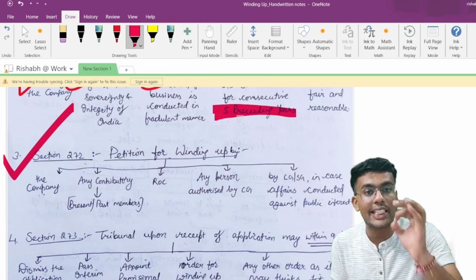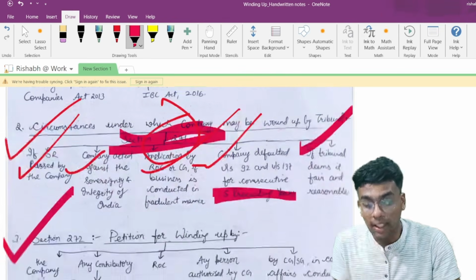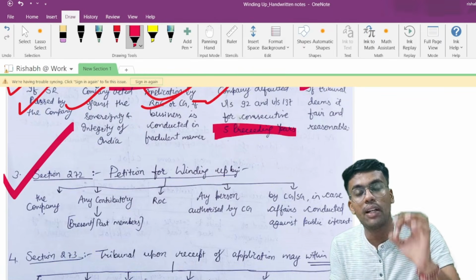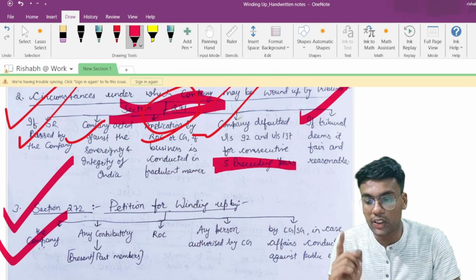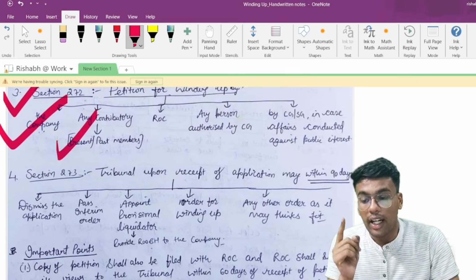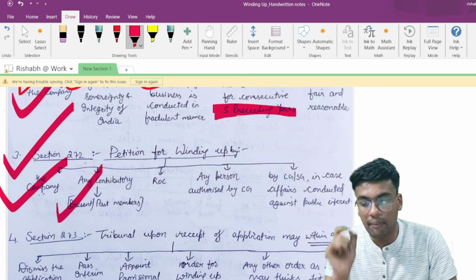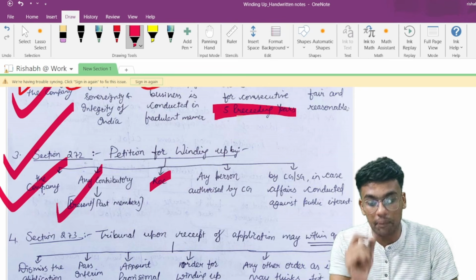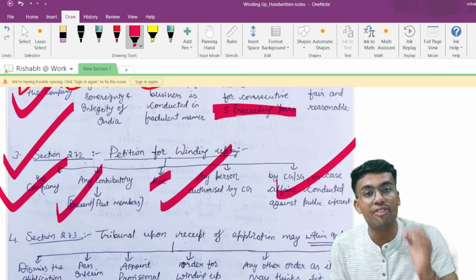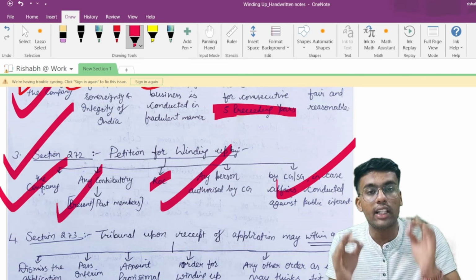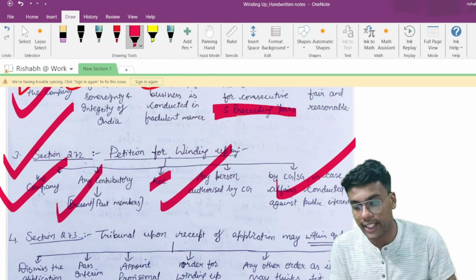Section 270 talks about the petition for winding up. Here we learned under what circumstances the tribunal may order winding up, but section 272 talks about who can make the application for winding up of the company. A petition can be filed by the company by way of passing a special resolution, as we learned in the last provision. Any contributory can make an application, whose definition we will understand in the important points. The ROC, registrar of companies, can make it, any person authorized by the central government, and the state government or central government in case affairs of the company are being conducted in a fraudulent manner or against the public interest. These 5 persons can make a petition for winding up.